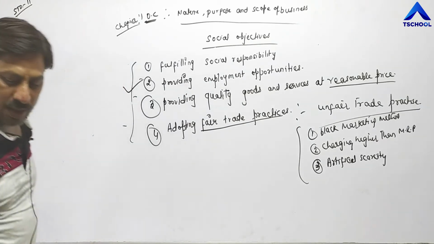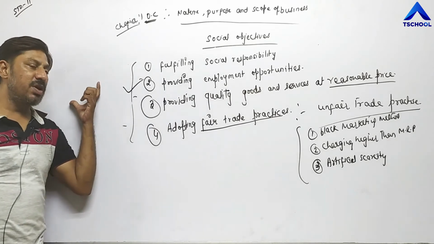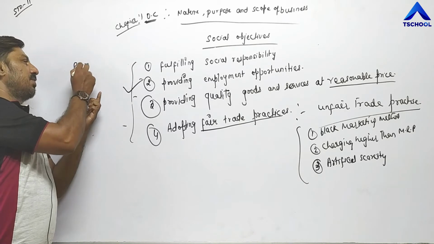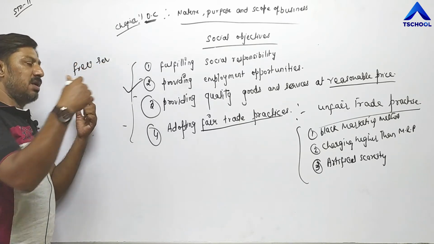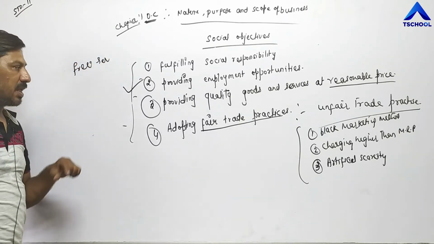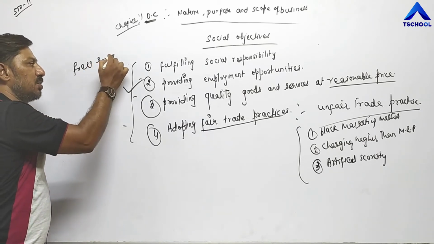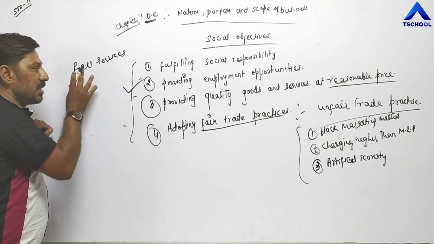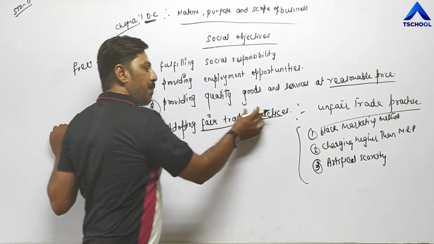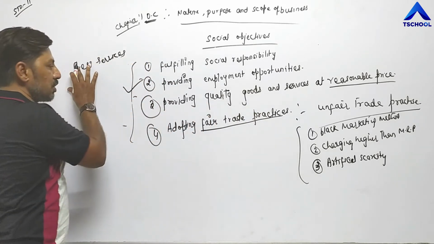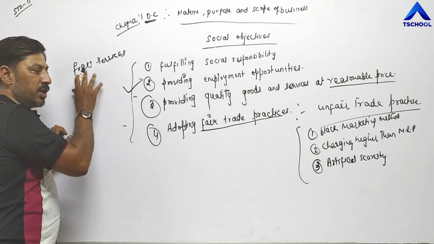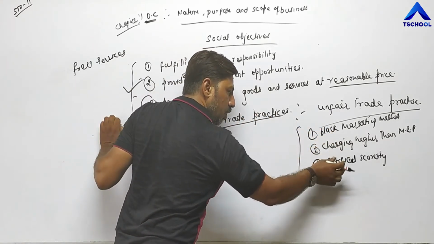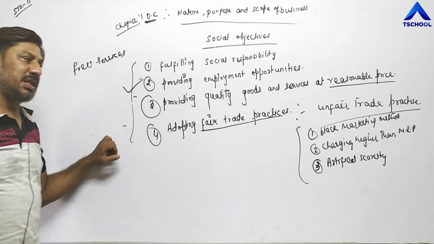For example, in the automobile sector, even after selling a bike or car, companies provide free services. In some companies 5, in some companies 10, they provide free services to their customers. Why? Even after the sale they are providing services to the customer. It means they are adopting fair trade practices. Their intention is not to cheat or exploit their customers. They are not adopting black marketing, charging higher prices, or creating artificial scarcity.